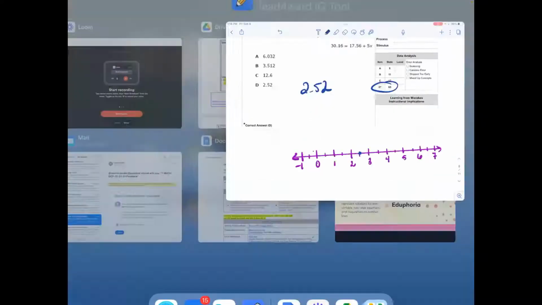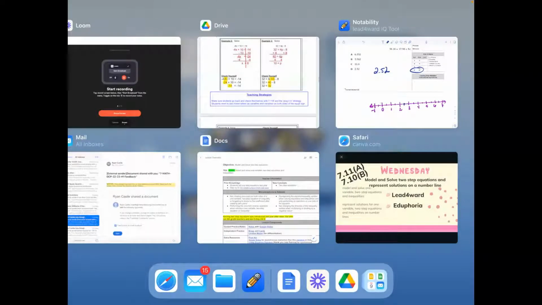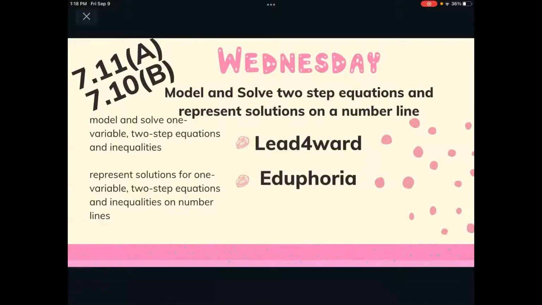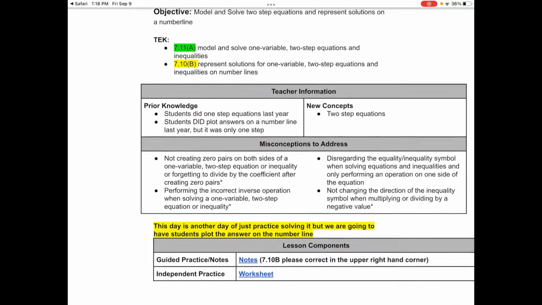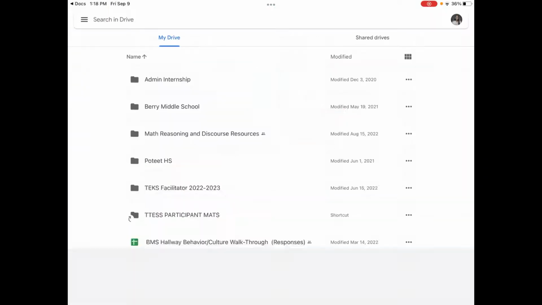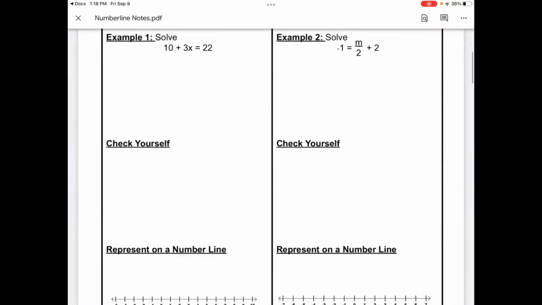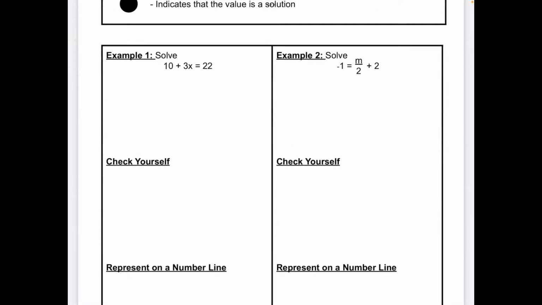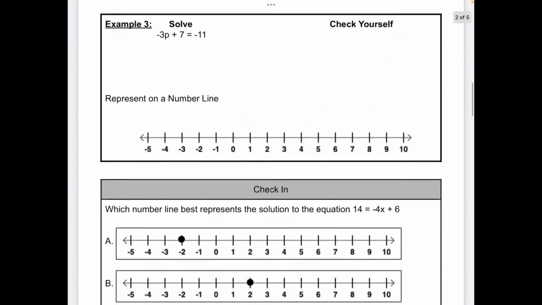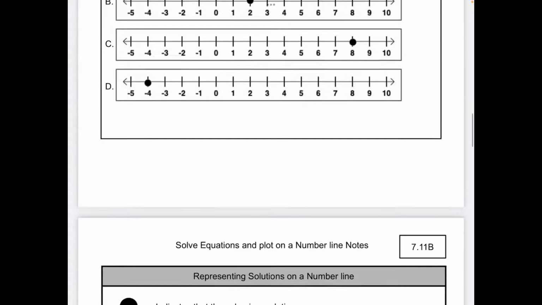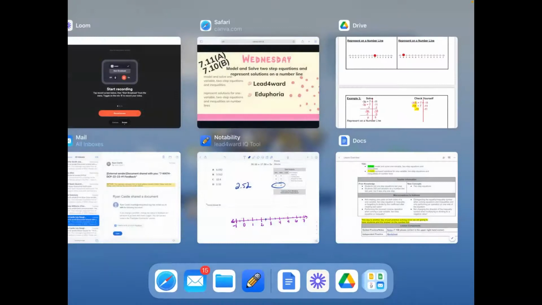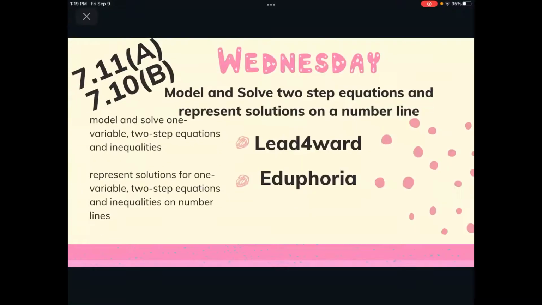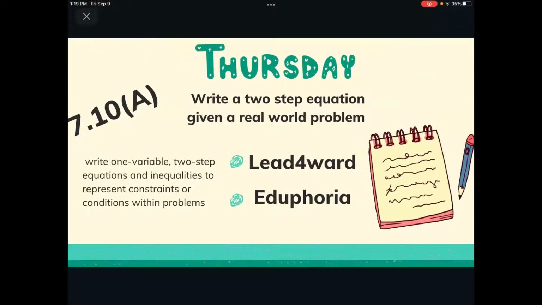It's still important that students go through and solve and plot their points, because like I said, the STAAR test may test it, and it's also good practice for when inequalities is coming up, for practice in the notes and in the independent practice, to be able to plot their answer choices or represent it on a number line. So here again, they're solving, checking their answer, representing it on a number line. The notes are pretty straightforward with that, just talking students through the steps, using those talk moves with students: they're plotting that point, how do they know, and things of that nature.